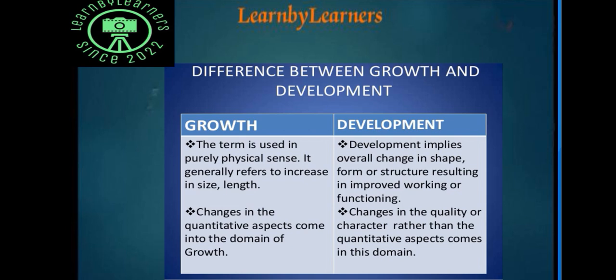We usually say that at 21 the height stops, and a maximum height of 6 foot is considered normal. Development is a change in quality and character.